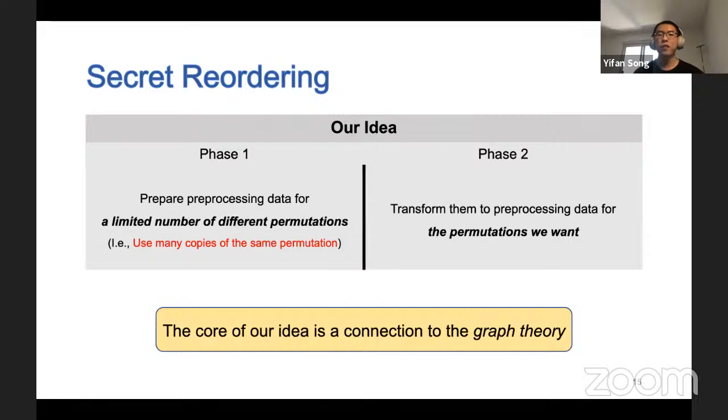Our idea is to first prepare the preprocessing data for a limited number of different permutations, and then transform them into the preprocessing data for the permutations we want. Note that here, a limited number of different permutations means that we use many copies of the same permutation rather than reducing the total number of permutations. The core of our idea is a connection to graph theory.